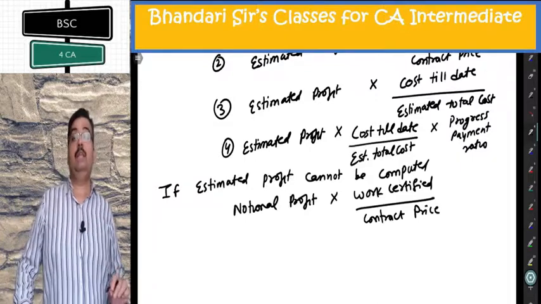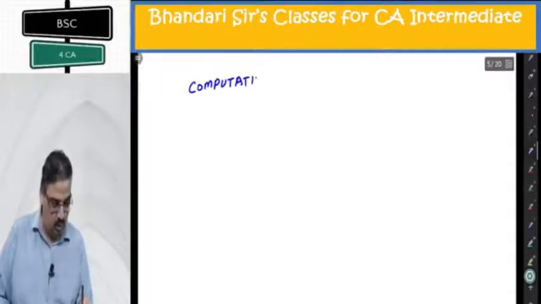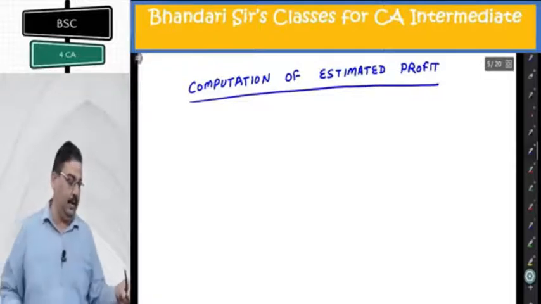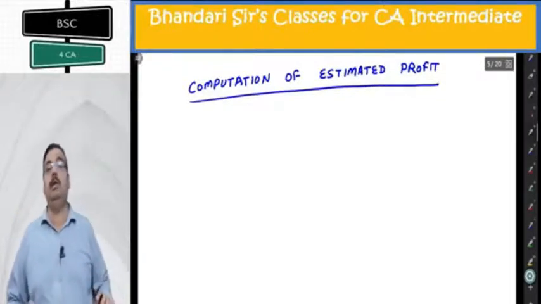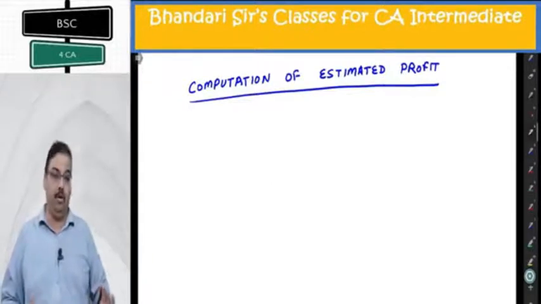Now question arises, what is estimated profit? Computation of estimated profit. When the contract is near completion, we need to calculate estimated profit, which is when the contract will be completed, what is the estimated profit on the contract.